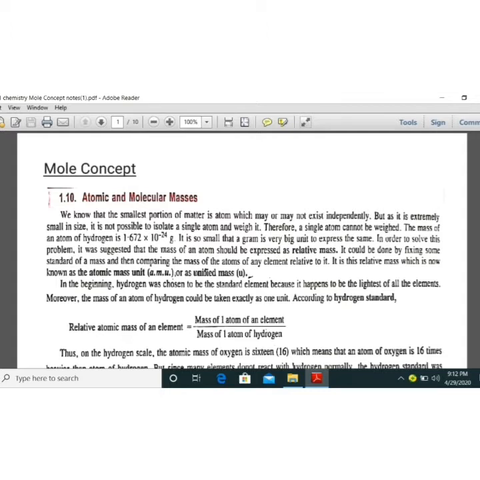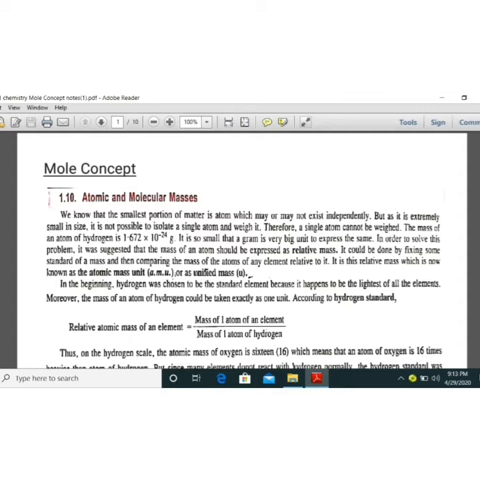Now, you know that if you compare atomic weight with other units, for example, how can you measure the length of a room? You have to take a meter scale, then you can compare with this meter scale and find out the length of this room. Similarly, if we have to find the mass, the weight, of a single atom, is it possible to use a weight machine? No. Why? Because we cannot use units like gram or milligram here, because the weight of a single atom is